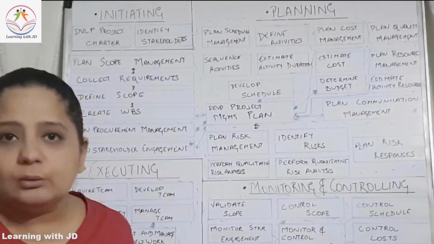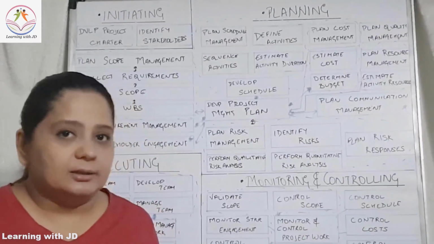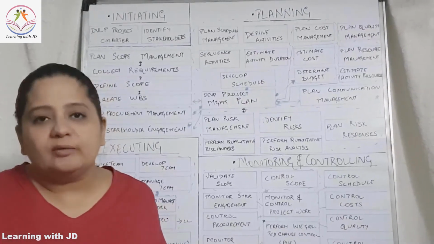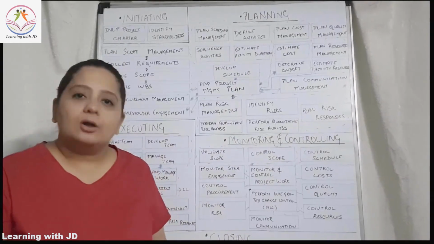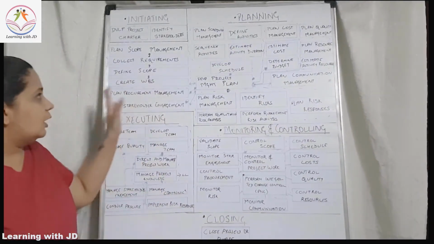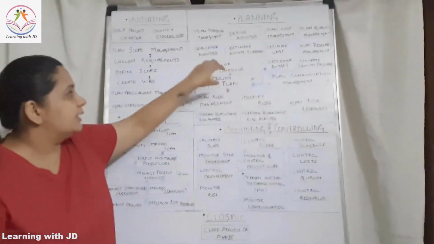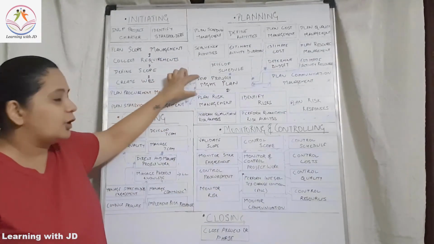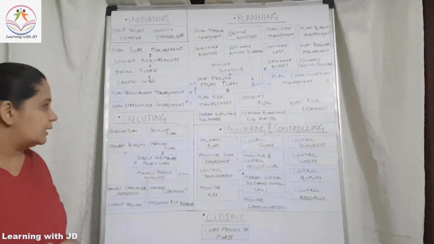Risk is a very unknown type of thing. Now you may not know if the risk will occur or not occur, right? Which is known as a known unknown. You know there is a risk, but you don't know whether it will occur or not. You need to plan the responses accordingly for those particular risks. Now that's all from the planning perspective. Once your planning is done and everything is integrated into the develop project management plan, which gives you an output of the project management plan, you will start executing your project.